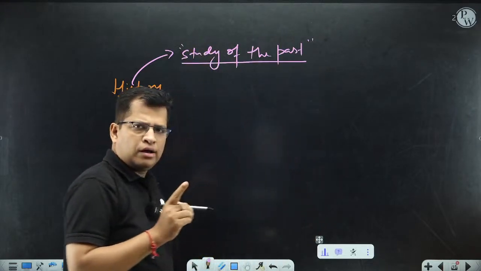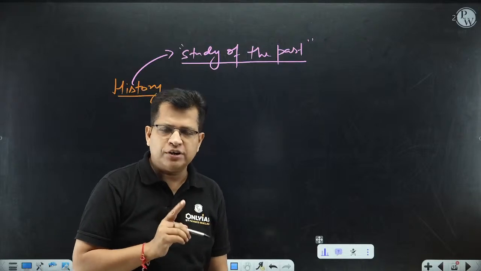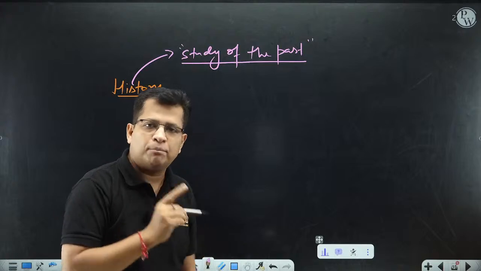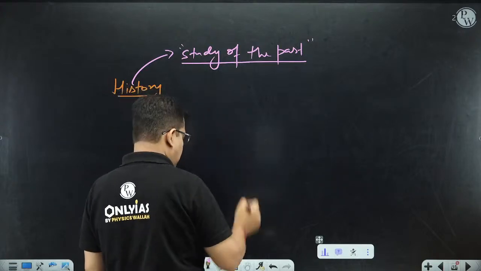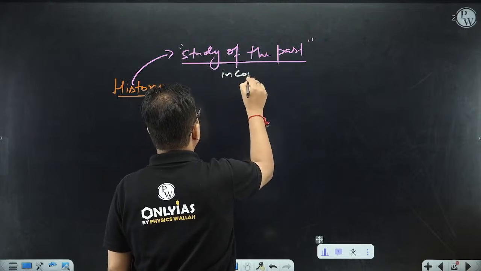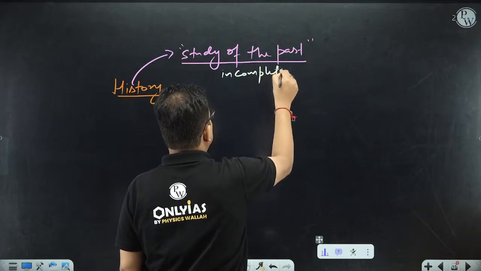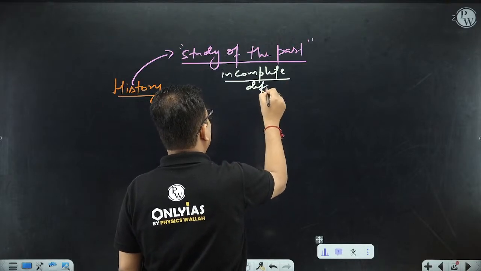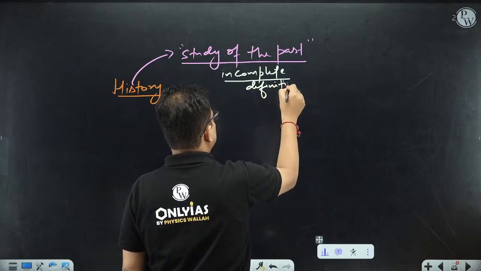No. History is the study of the past, but it is an incomplete definition. It is not the complete one. Is it fine?